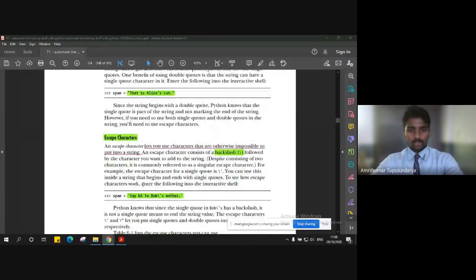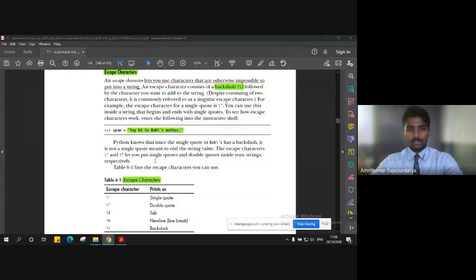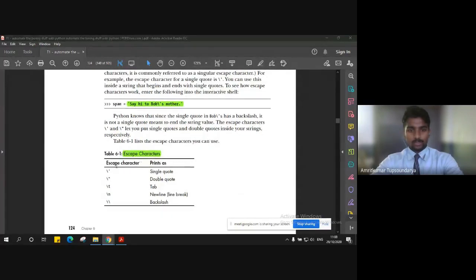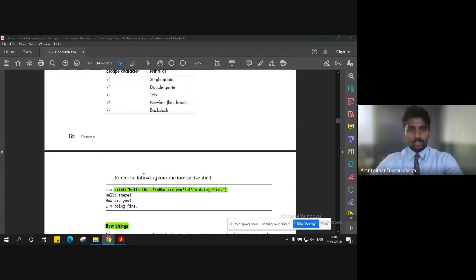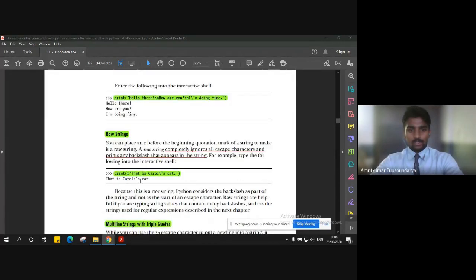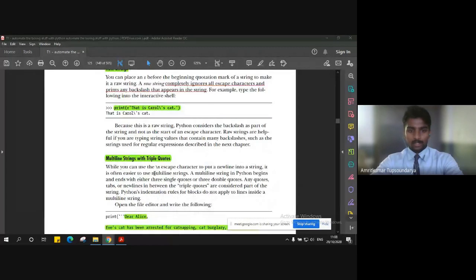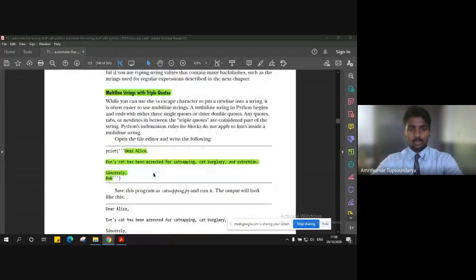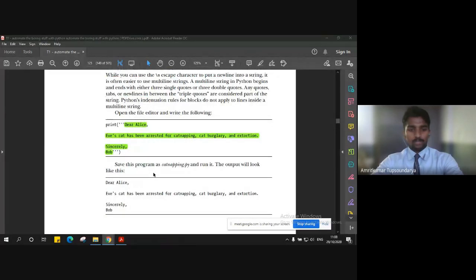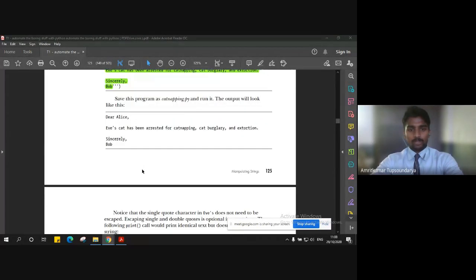We also looked at examples of escape characters, and how they come in handy while using special characters. We saw a few examples like single quote, double quote, tab, new line, and backslash. Then raw strings, and their usage. We took an example of that. Then multi-line strings with triple quotes, which are used to write multiple lines or a paragraph in a program.